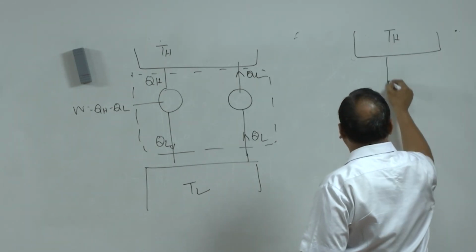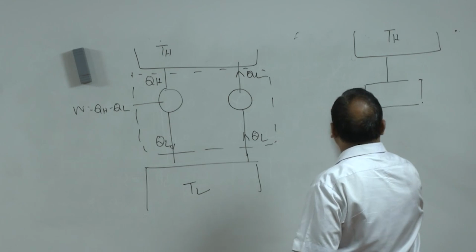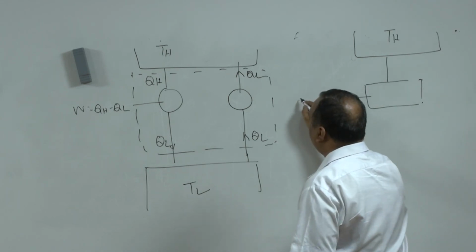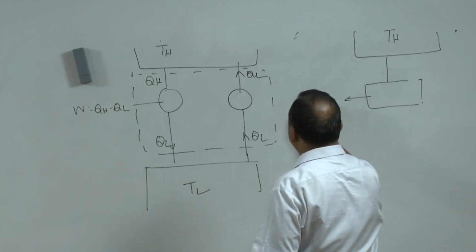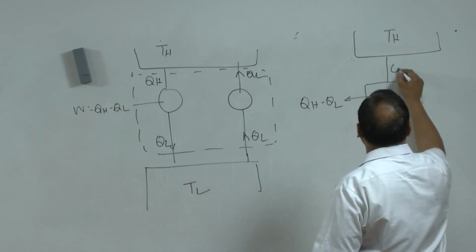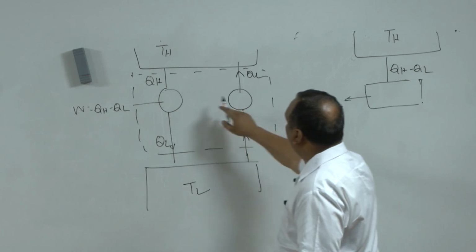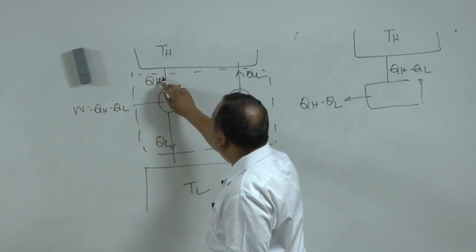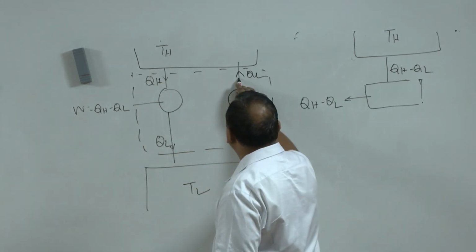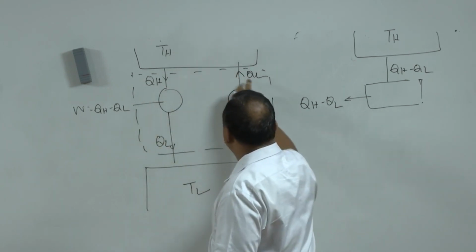TH, there is a device giving the output QH minus QL, which is drawing heat QH minus QL. So, QH minus QL, because QH is coming from the reservoir and QL is going back to the reservoir. So, net heat coming from the reservoir is QH minus QL.